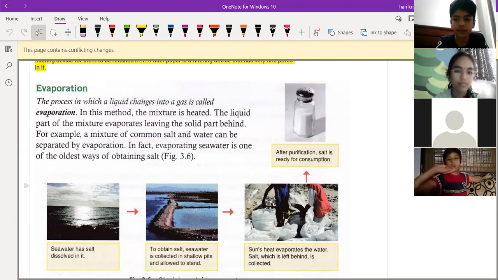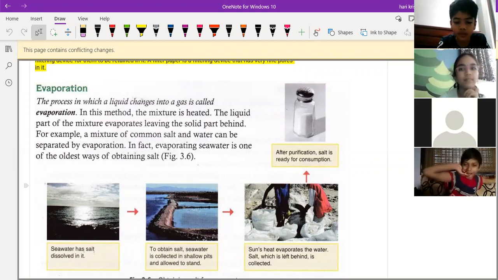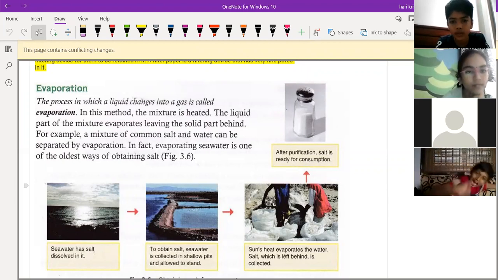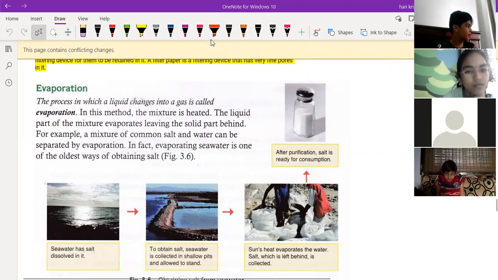Sir, I used to use it, sir. It looks like white marble at first. Yeah, it is somewhat not completely pure, right? Somewhat brown color will also be there. Yes, sir. Okay, good. Sudisha.